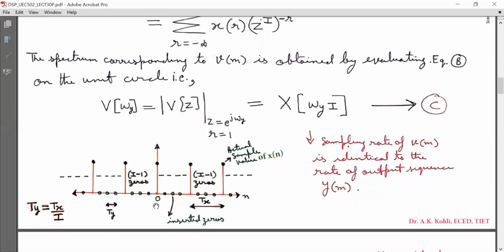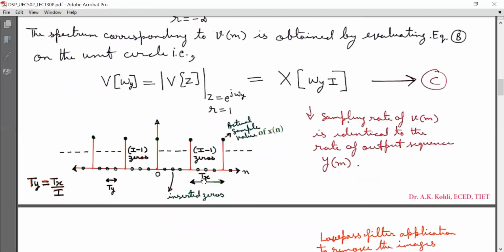That forms the new sequence with new sampling points. On these new sampling points, the value of the sample is 0 because we have inserted I minus 1 zeros between the successive samples of x(n), and that forms v(m). And we have increased the rate: the sample rate corresponding to Tx is Fx, and the sample rate corresponding to Ty is Fy, and Fy is equal to I Fx. It is clear from this graph.